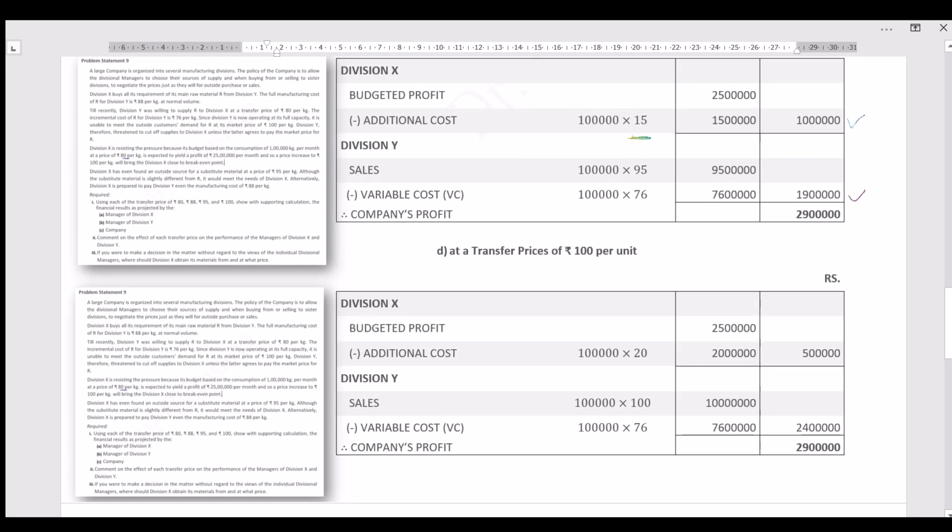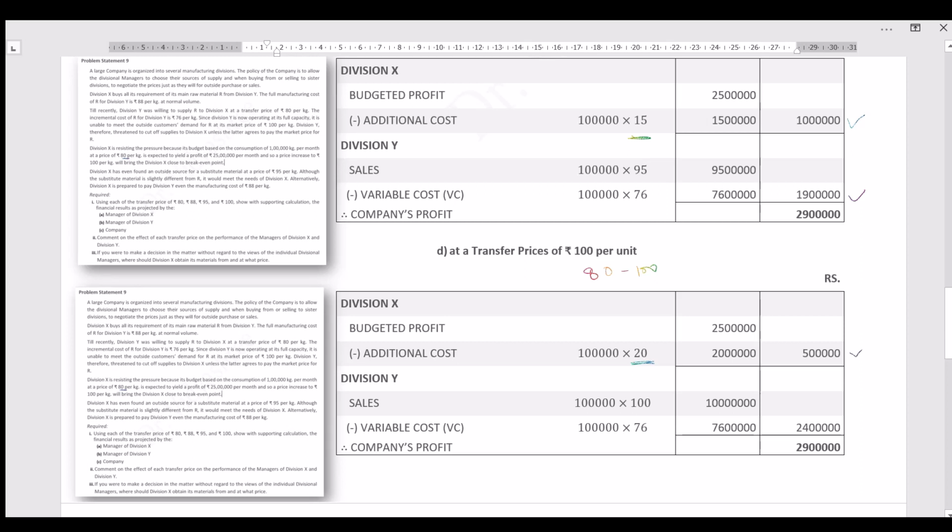Let's see the last one. At a transfer price of rupees 100 per unit, the budgeted profit remains the same, 25 lakh. Now from 80, it has increased to 100. So the difference is 20. So the additional cost for division X is 20 per product. So profit minus cost, this is the actual profit for division X.